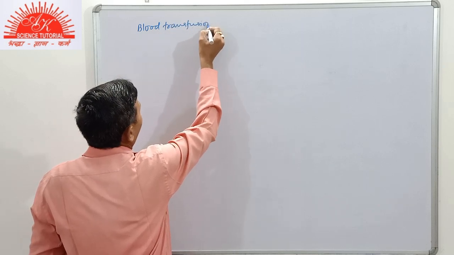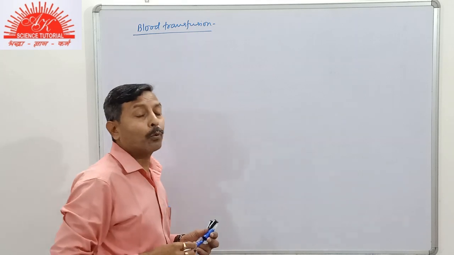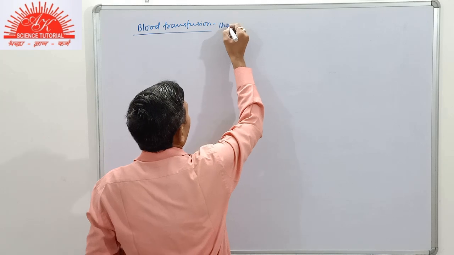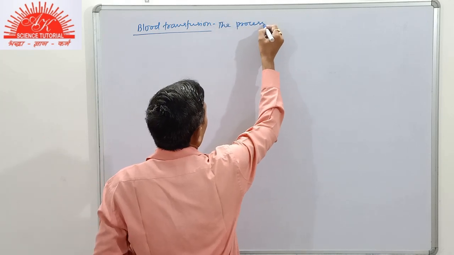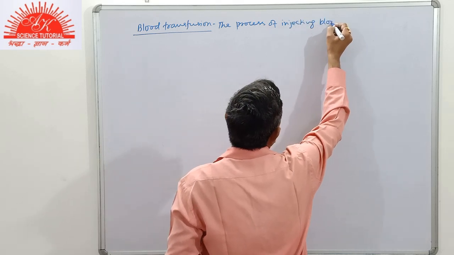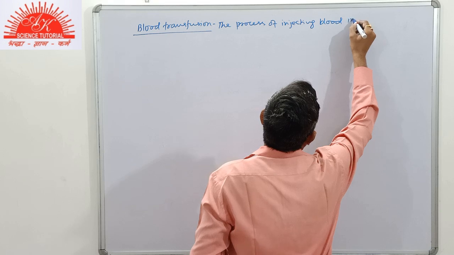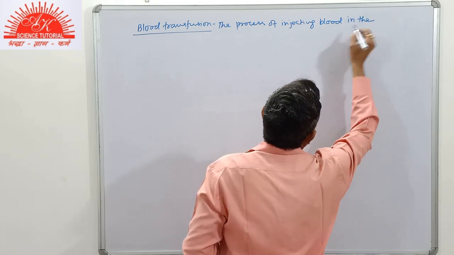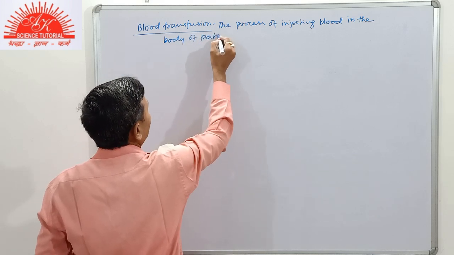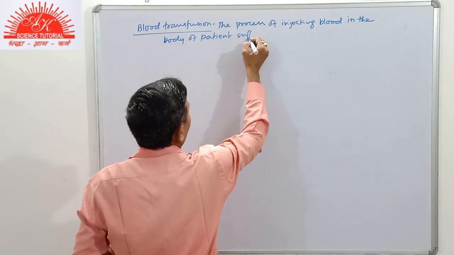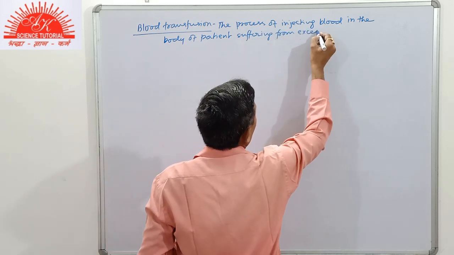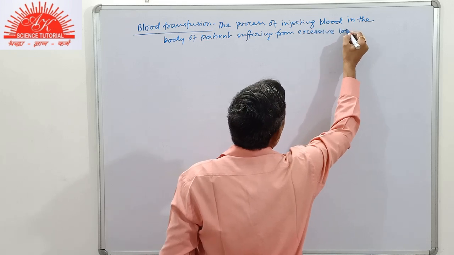That is, just as we have discussed, it is the process of injecting blood into the body of a patient suffering from excessive loss of blood.